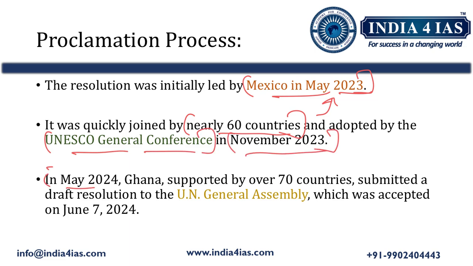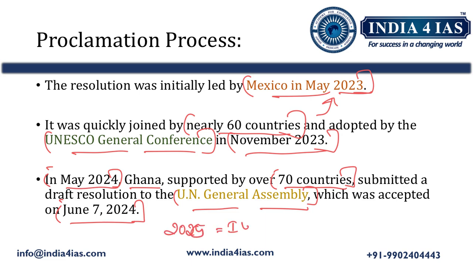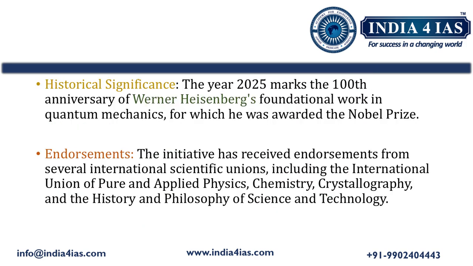In May 2024, Ghana, supported by another 70 countries, submitted a draft resolution to the United Nations General Assembly, which accepted it on June 7, 2024 to declare the year 2025 as the International Year of Quantum Science and Technology. Now the question arises: why has the year 2025 been chosen to celebrate the International Year of Quantum Science and Technology?